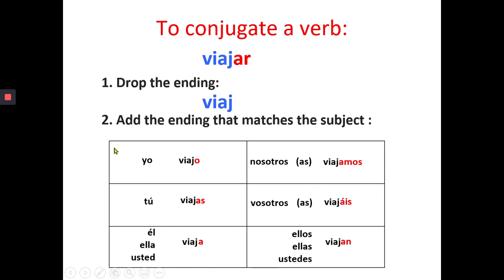So we have yo viajo, tú viajas, él, ella, usted viaja, nosotros, nosotras viajamos, vosotros, vosotras viajáis y ellos, ellas, ustedes viajan. Muy bien. Gracias y esto es todo.